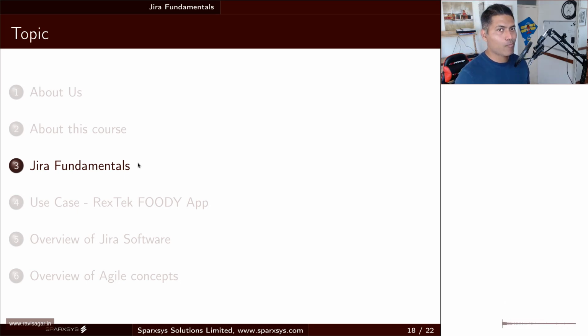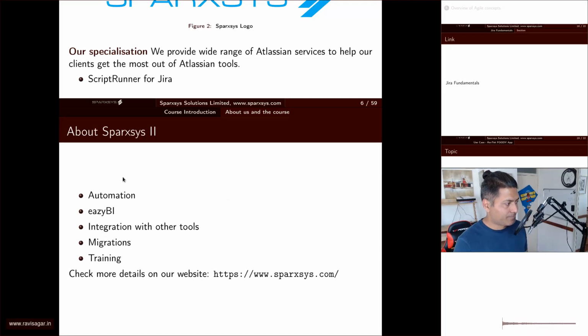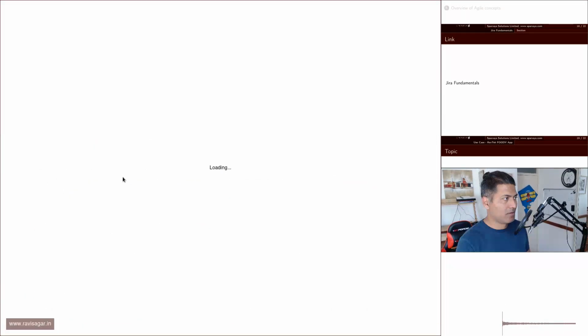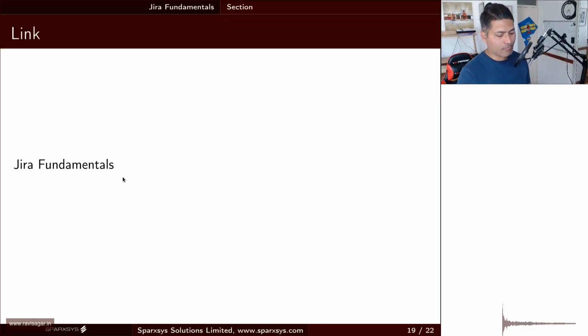So the way I do it is not really a perfect solution, but I guess it works. If I proceed further in this particular slide, I have Jira fundamentals, which is basically a link. And if I open this link, let us say I'm doing this presentation, because usually I train people live and I use this content. Now, I can double click on it, and it will open the Jira fundamentals slide, which is of course its own slide. Once I'm done with it, I can just close it and then proceed further.